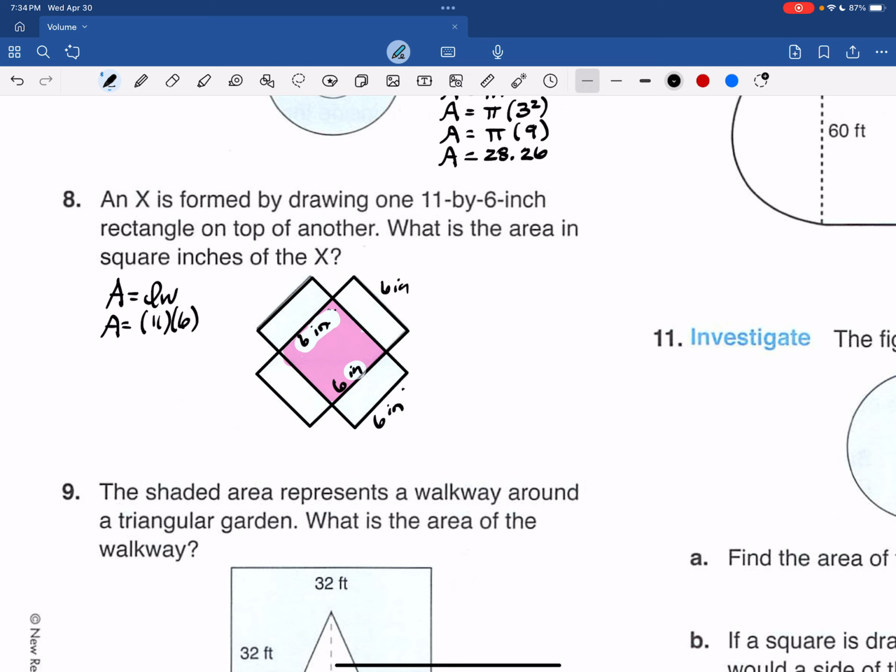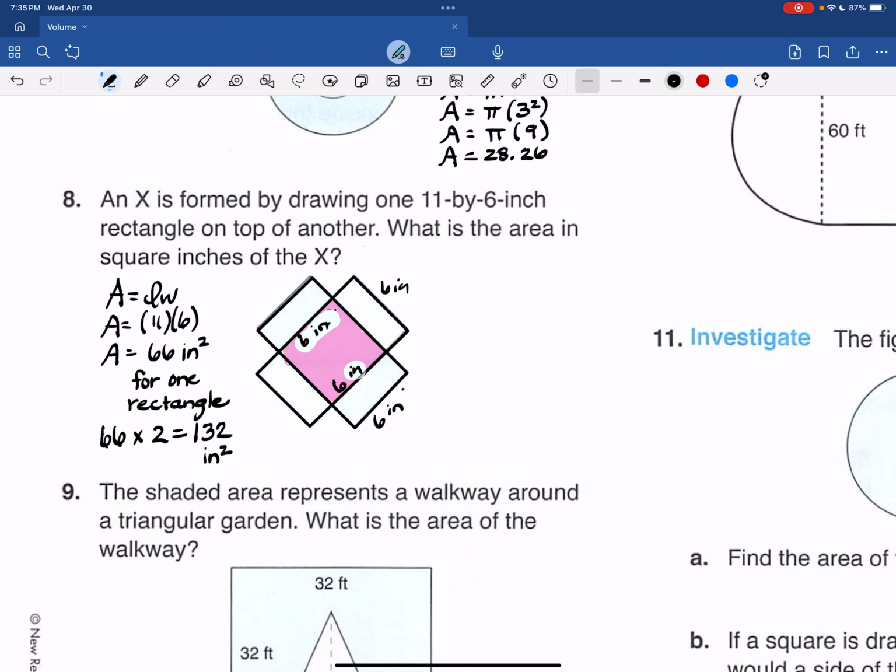What is the area in square inches of the X? So this will be 11 by 6, sorry. That's 66 square inches for each of those rectangles. This is for one. But we have 2 of them. So 66 times 2 is going to give us 132 square inches for the whole thing, the 2 rectangles put together.